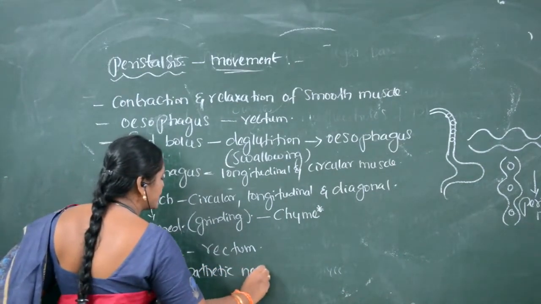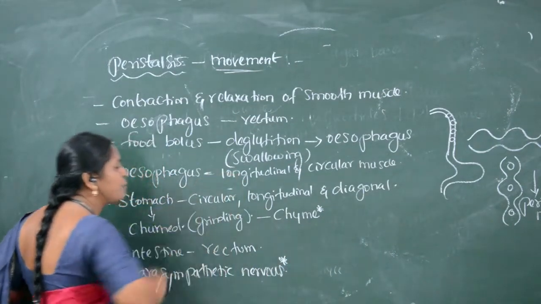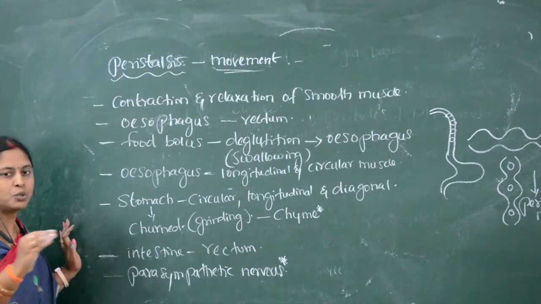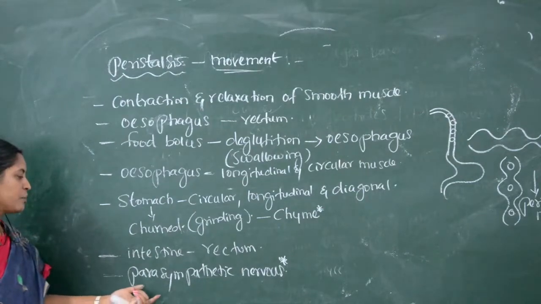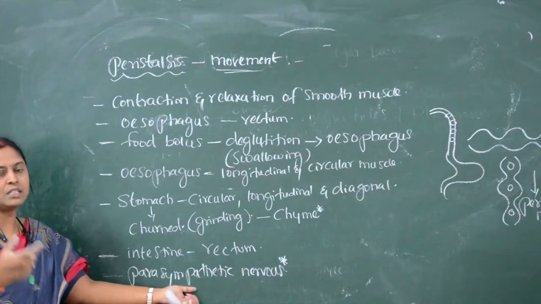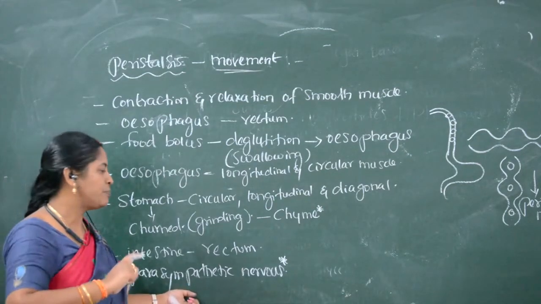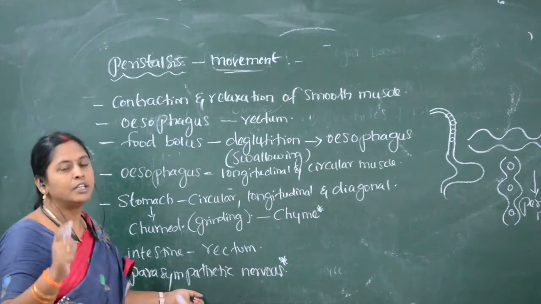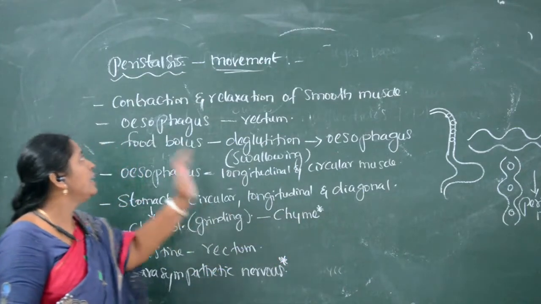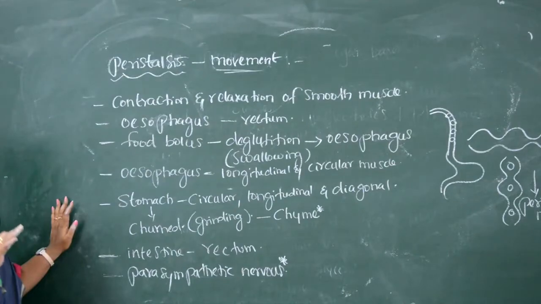Parasympathetic nervous system speeds up. It fastens the propulsion of food, or it makes the food bolus pass through the sphincters. So the parasympathetic nervous system stimulates and makes the food pass through the sphincters. In this way, from the sphincters, food is passed into the next part called the intestine. So the movement of food occurs in a successive manner, in a peristaltic movement.